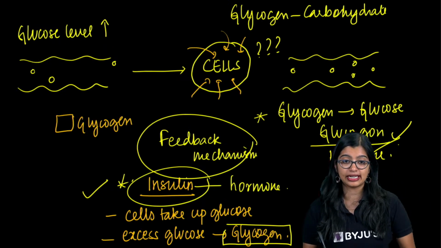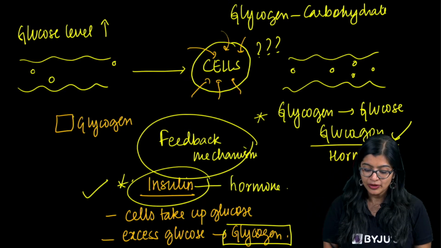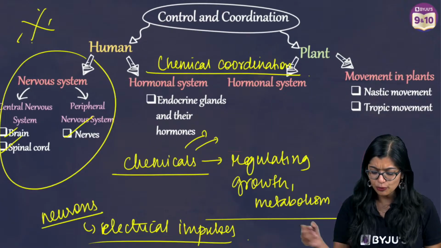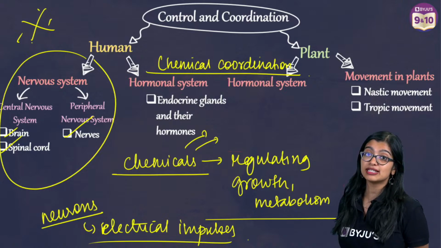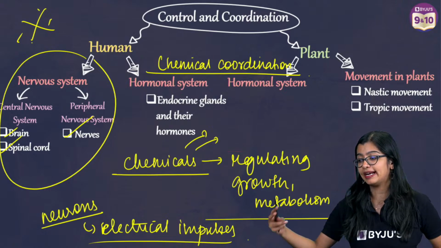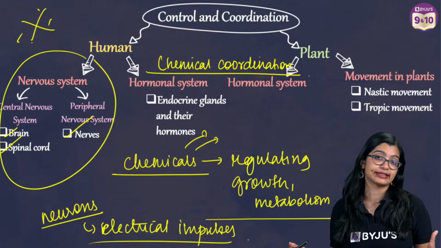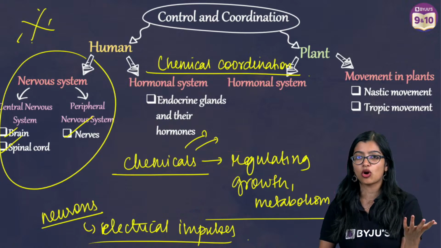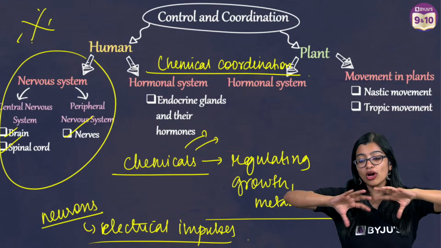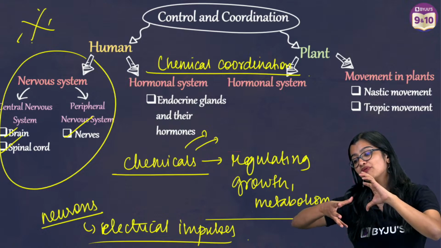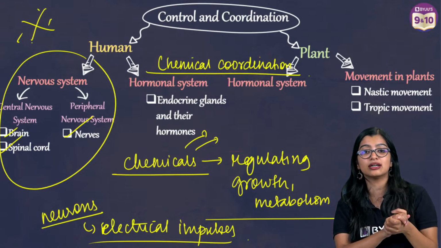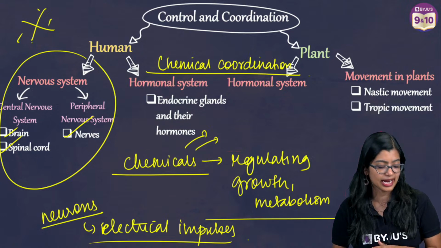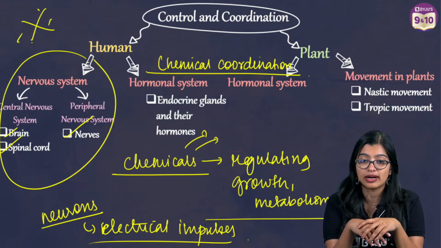Because at the end of the day, if you think about it, we know that the nervous system helps in coordinating with our immediate surroundings, right? Maybe they may not contribute to growth, but they are going hand in hand because they are carrying out functions that complement each other, that enable survival, right? So that is something that you need to understand.